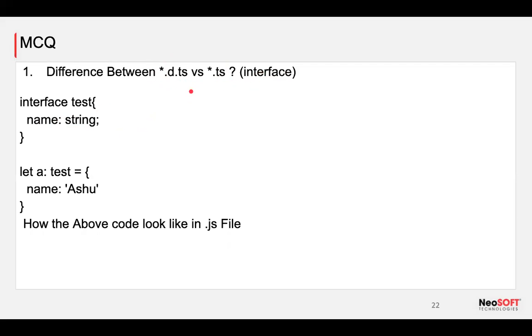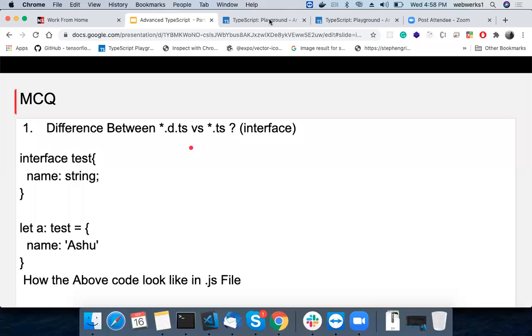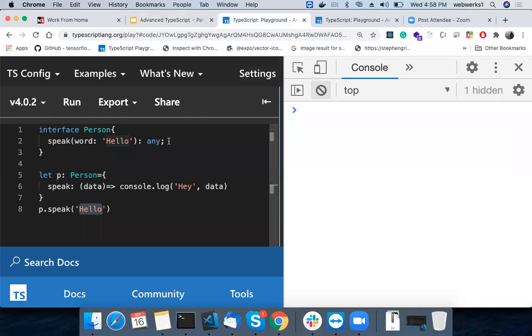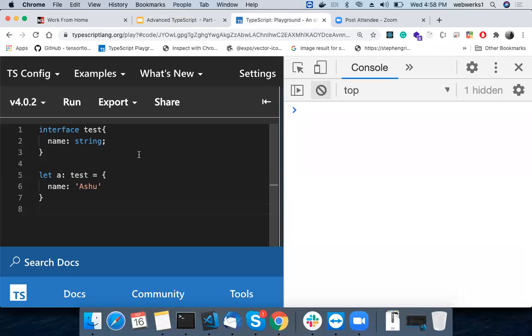Let's see how I'm going to prove that. I created one file for testing purposes. Currently, this is a simple TypeScript file, right?